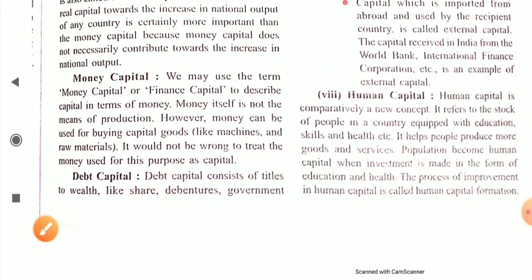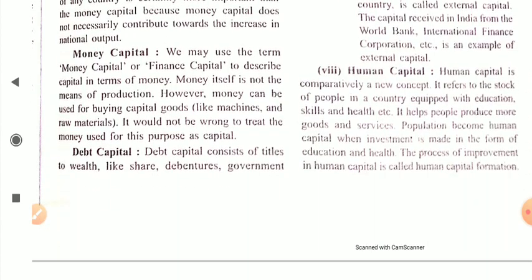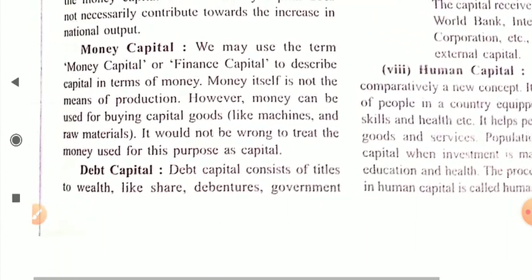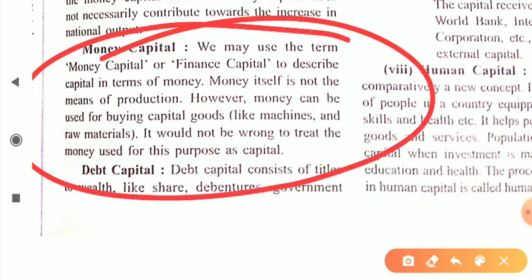Next is money capital. You are all familiar that we may use the term money capital or finance capital to describe the capital in terms of money. Money itself is not a means of production. However, money can be used for buying capital goods. You cannot use money as a means of production, but you can buy different goods with the help of money, like machinery, raw material, etc. So that's why money capital is also a part of capital.